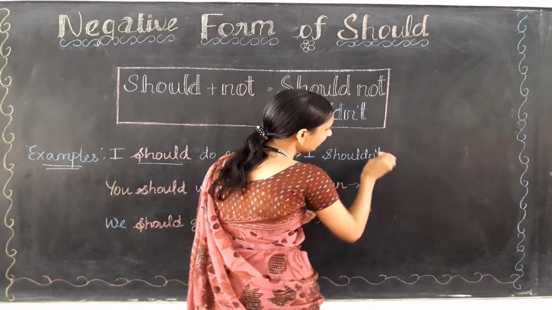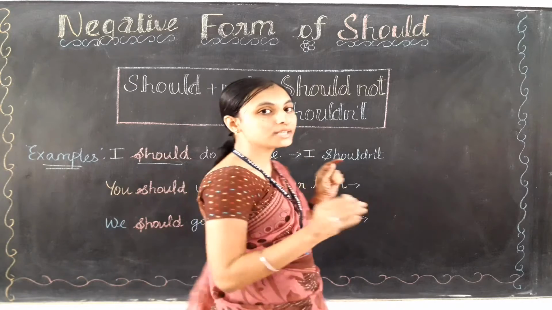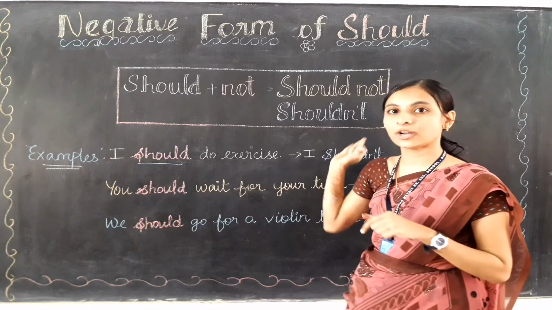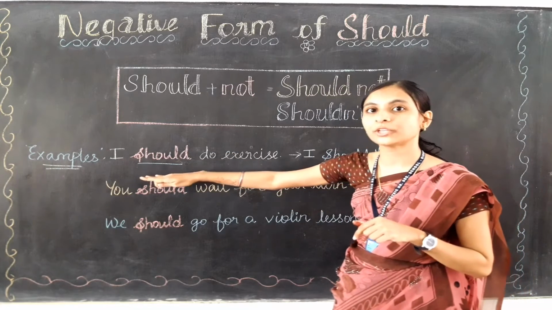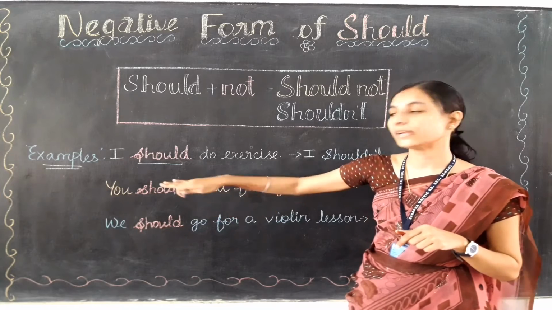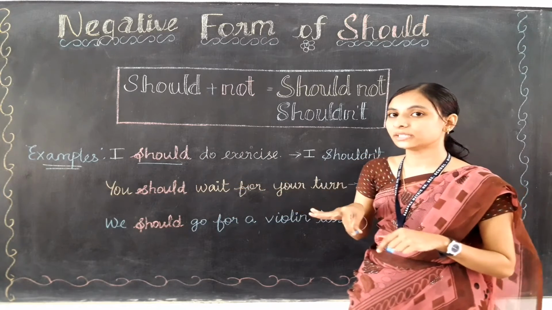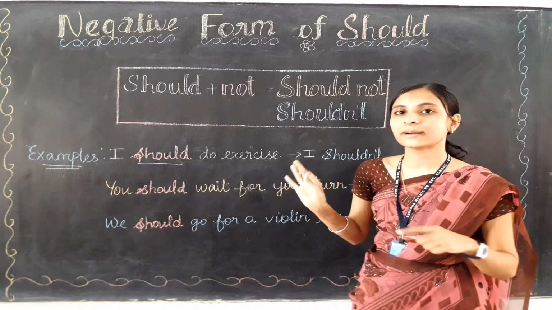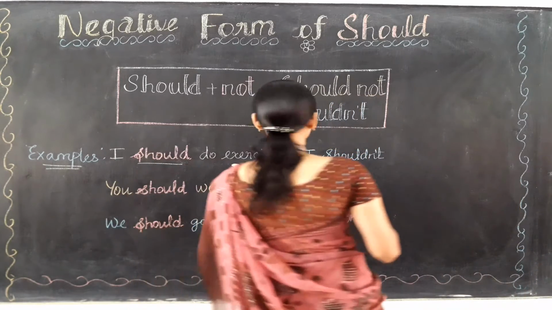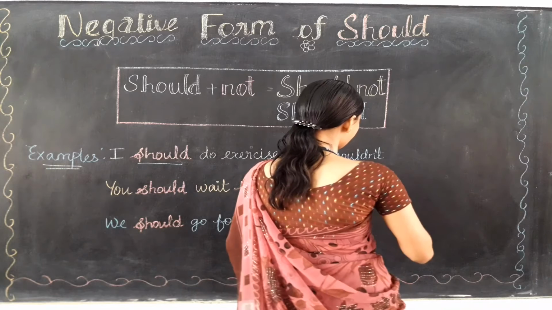Shouldn't. Then all other words will come as it is. Without making any changes, we can write all other words. The change is going to happen only in the should place, not in any other place. So other words will come as it is. So, I shouldn't, and then all other words, that is, do exercise.